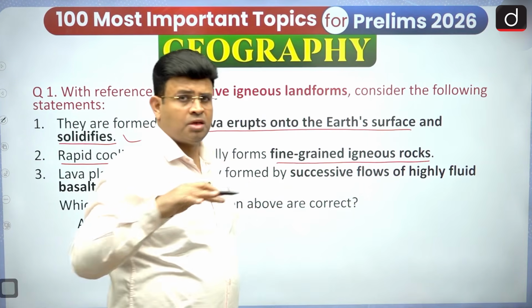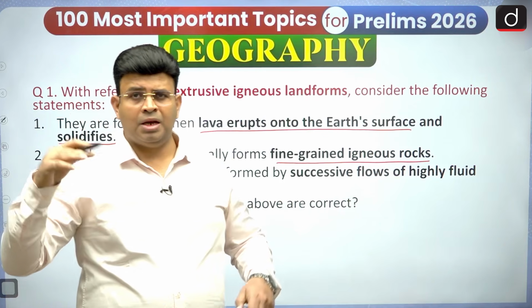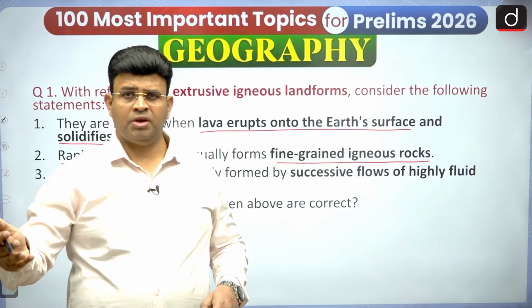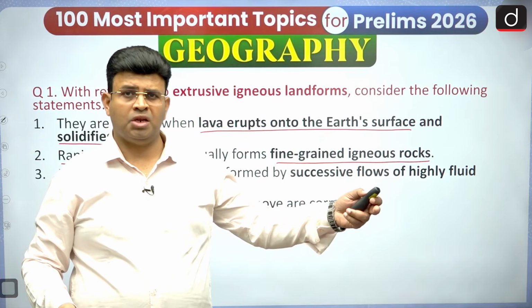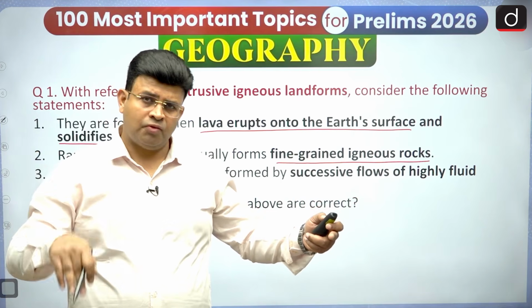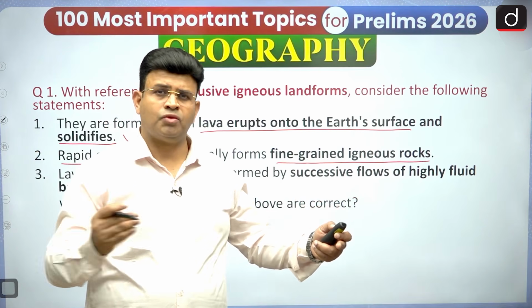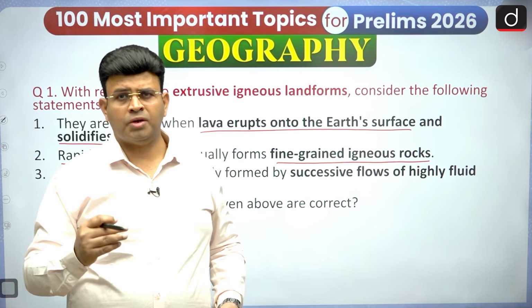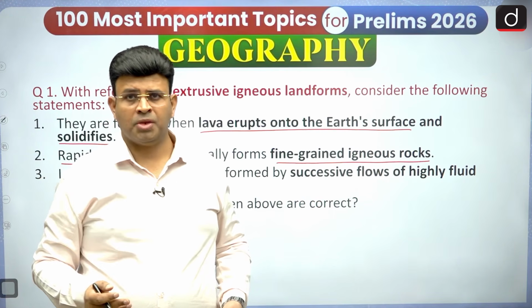Yes, on the earth's surface, suppose the lava which has come is at 1100, but the outside temperature is 25, so the temperature difference is very high. Because of that, the heat flows fast and it solidifies in a few hours or in a few minutes also.